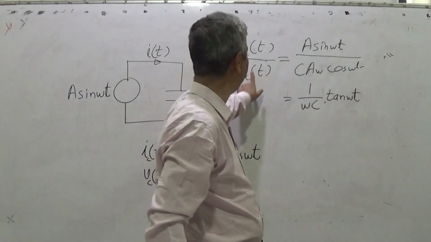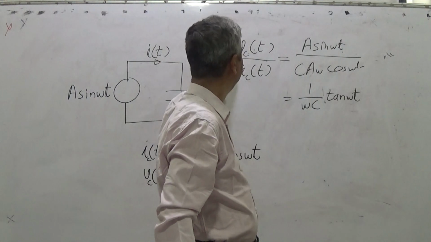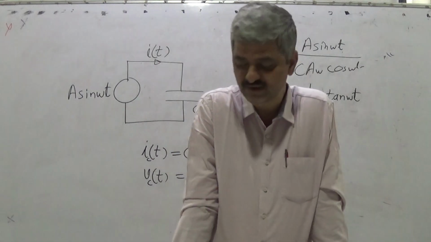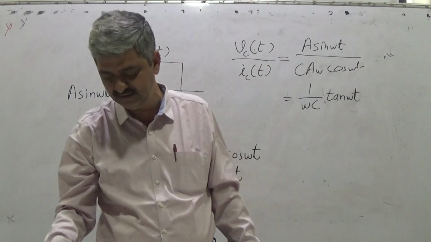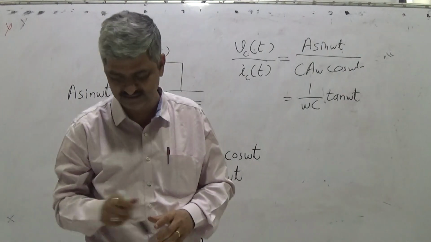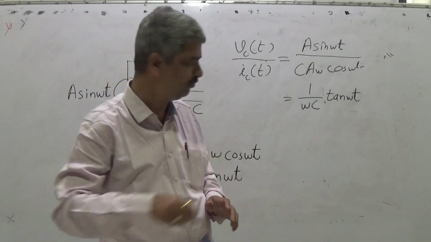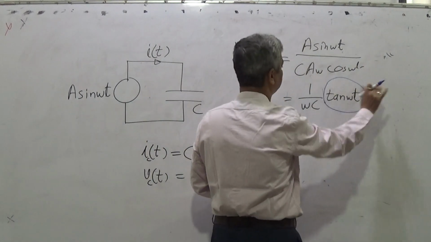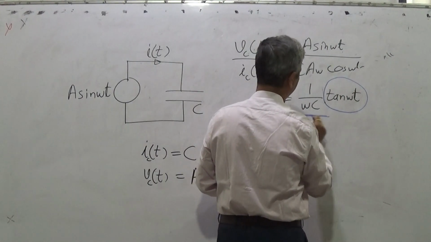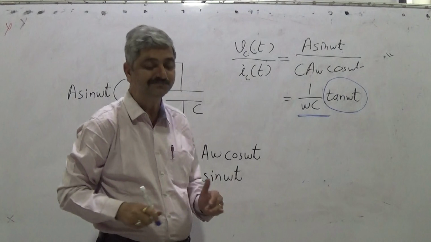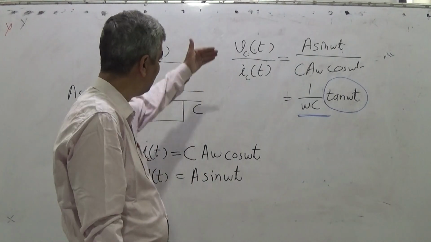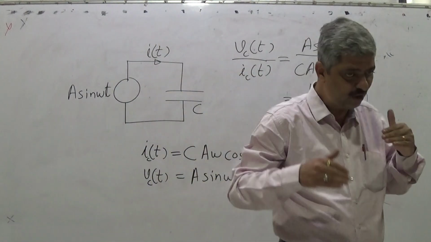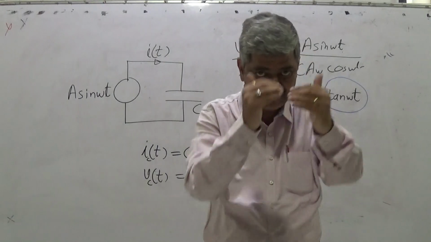So this is instantaneous ratio. VCT upon ICT is instantaneous ratio. I am not much interested in this instantaneous ratio, because it will vary from 0 to infinity as known by tan. So I remove this term and I focus on this term. Instead of this direct ratio VCT upon ICT, I look at their comparative terms.